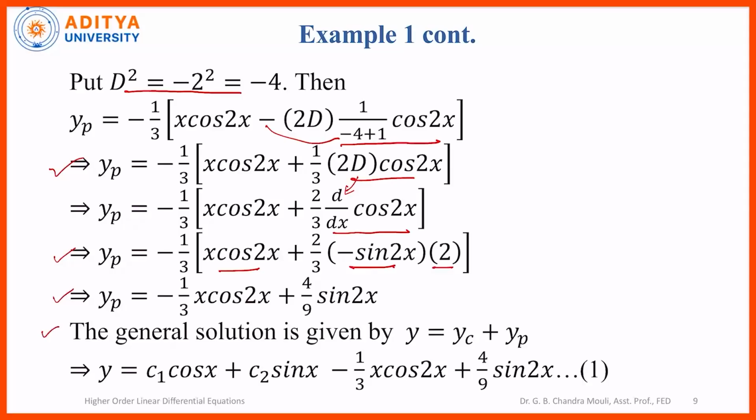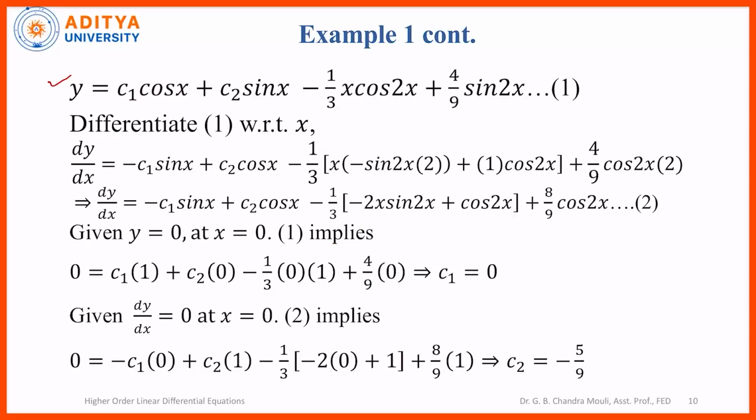So the general solution is y is equal to yc plus yp, which is y is equal to c1 cos 2x plus c2 sin 2x minus 1 by 3 x into cos 2x plus 4 by 9 x into sin 2x. So here c1, c2 are arbitrary constants. They can be any constants. So this general solution will represent infinite number of solutions. So for c1, c2 values, these represent infinite number of solutions. Now from this, we have to find one particular solution which satisfies the given conditions.